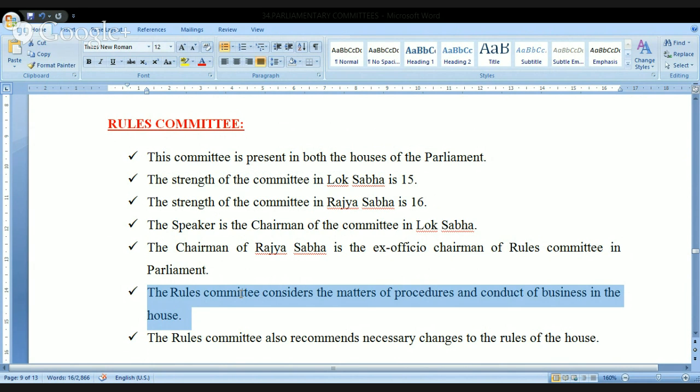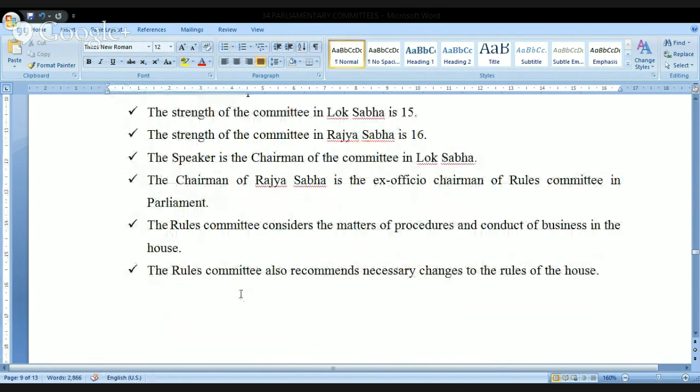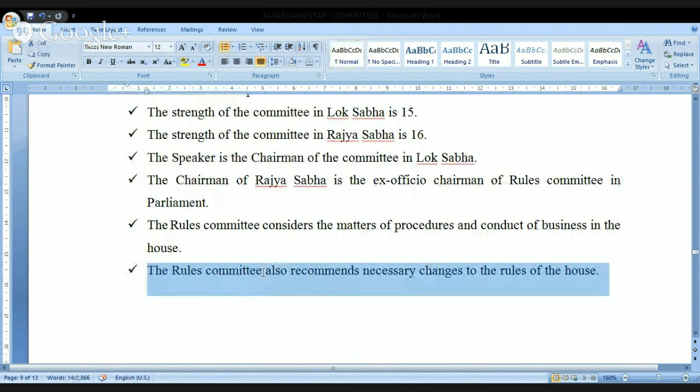That's the reason why we'll always come to know that certain procedures happen in different formats in different houses. And the number of those rules is also different from Lok Sabha to Rajya Sabha, because these two houses are separate and they'll be deciding it separately. This rules committee also recommends necessary changes to the rules of the house.